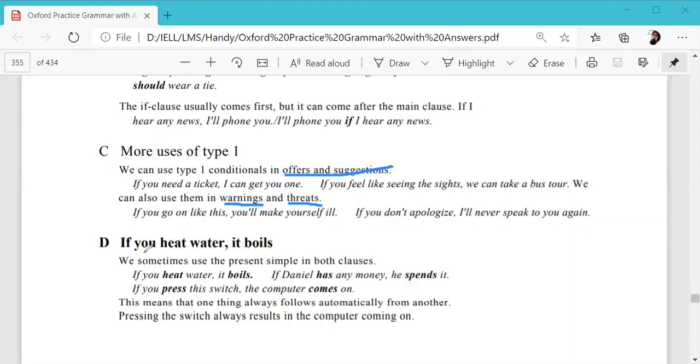Then we have, if you heat water, it boils. Now, these are kind of universal truths. Sometimes these are also called zero conditionals, the things that would happen in any way.